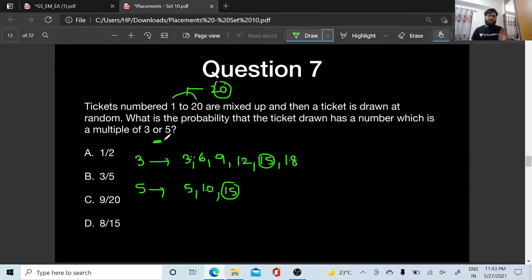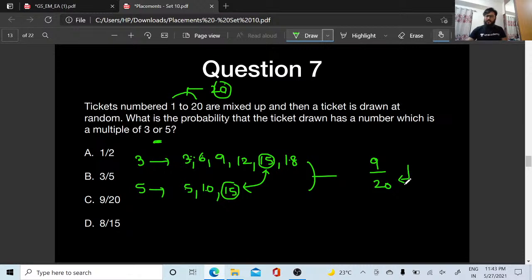3 or 5. Sorry, so they are asking 3 or 5. So both of them will be valid here, right? 3 or 5, not 3 and 5. If it was 3 and 5, then it would have been 8 by 20. This is asking 3 or 5, so both are valid. There are 9 favourable outcomes and 20 is the total number of events. So this is 9 by 20.